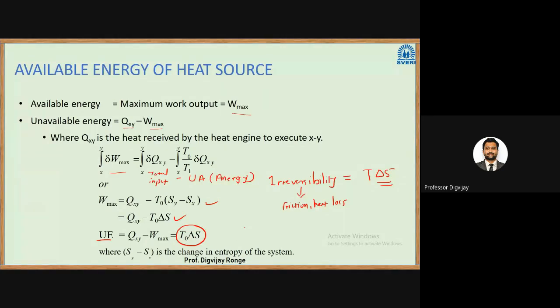So we can write down this equation: W max, or maximum useful work, is equal to heat input minus T delta S. This is applicable only for this example where a heat engine is receiving some amount of heat input.